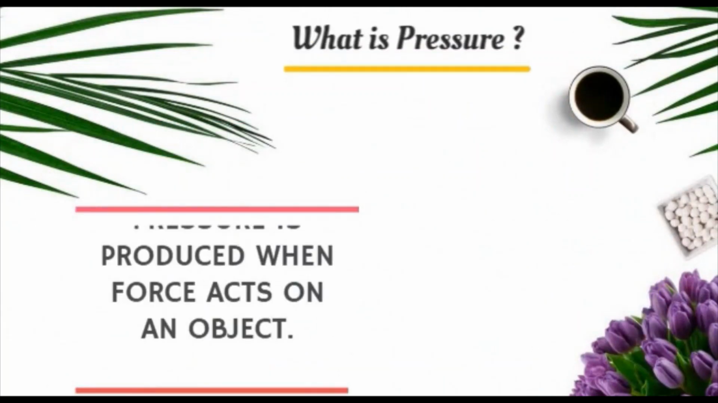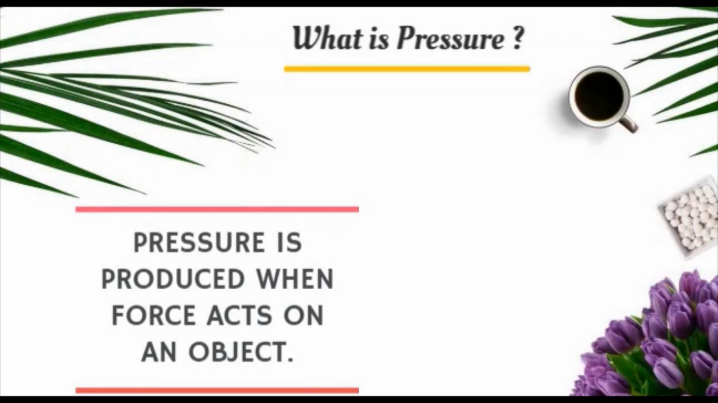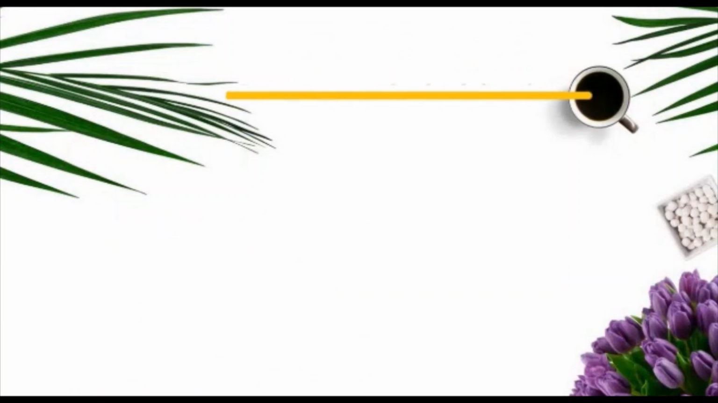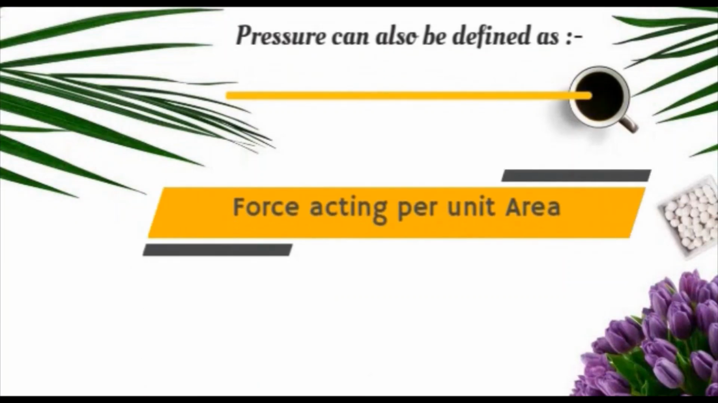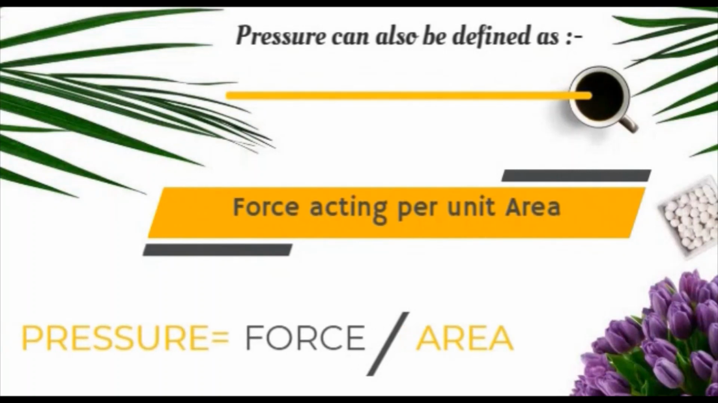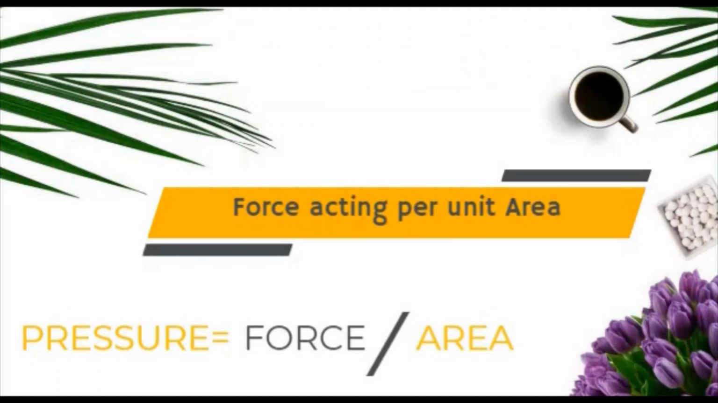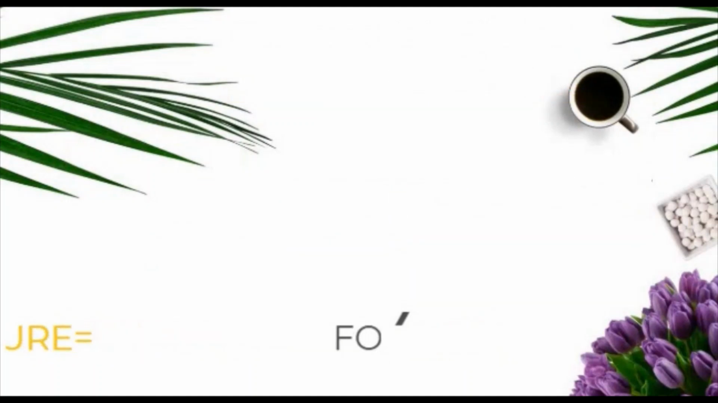What is pressure? Before we define pressure, first we should clear that pressure is produced when force acts on an object. So the definition of pressure is force acting per unit area is known as pressure. Pressure equals force upon area. Pressure depends upon force and it also depends upon area.